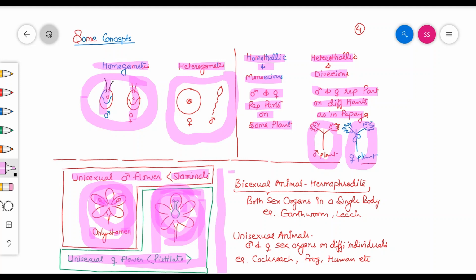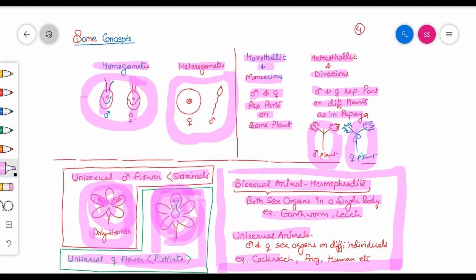And this is bisexuality in animals. Bisexual animals are those animals which have both of the sex organs within a single animal body, and examples of this type of animals are earthworm and leech. And in unisexual animals, as you know, human, cockroaches, frogs, etc. These are the unisexual animals in which male and female sex organs reside in different individuals.